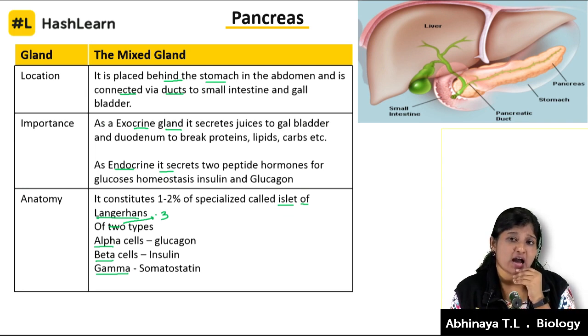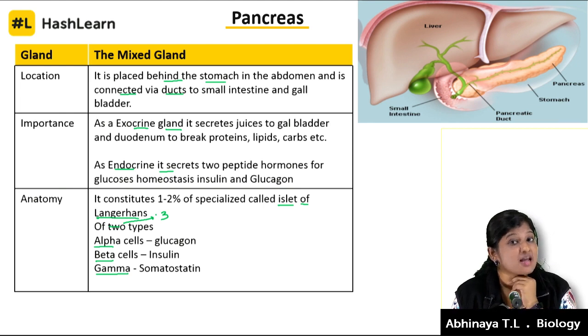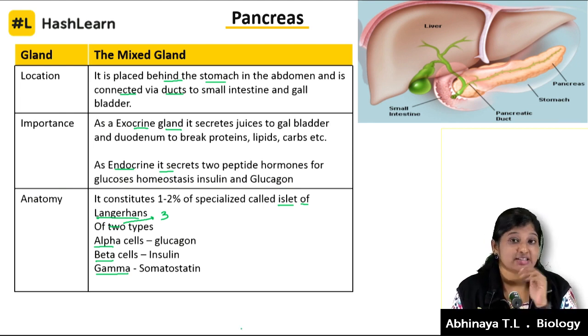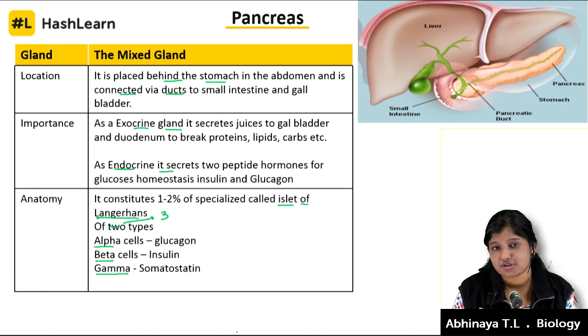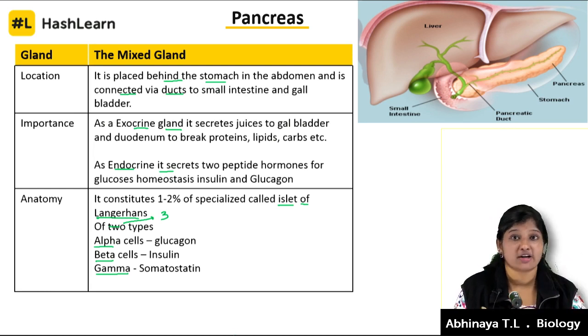Do you remember somatostatin from when we talked about the hypothalamus? Here it also plays an inhibitory role, inhibiting the secretion of these two hormones, glucagon and insulin.